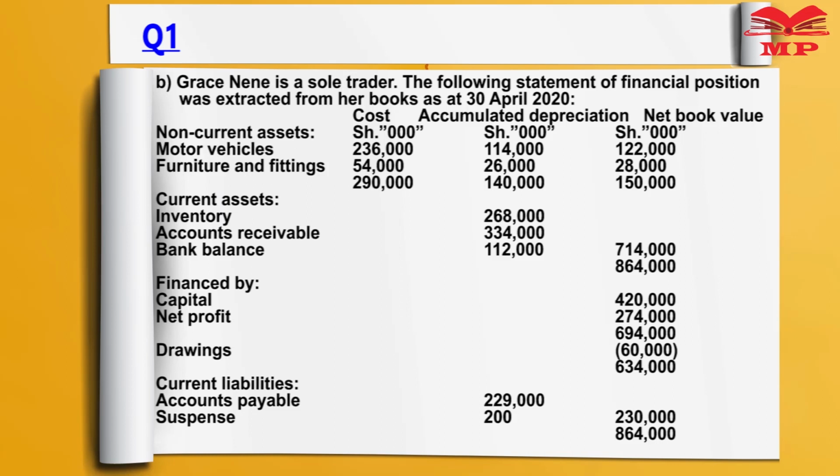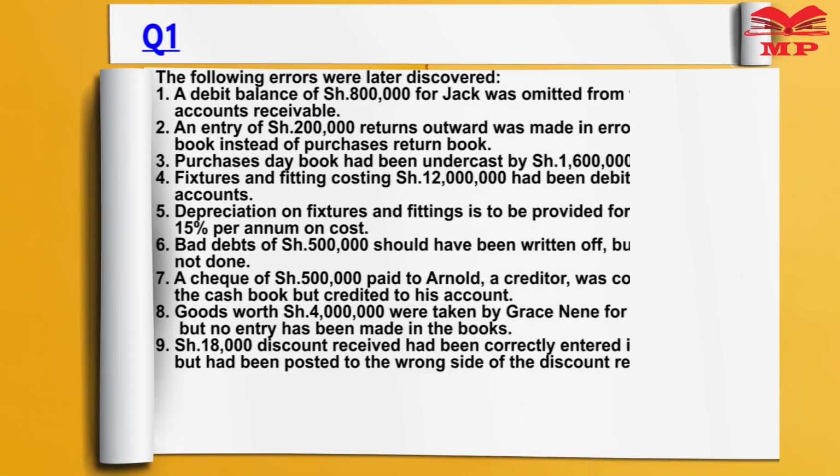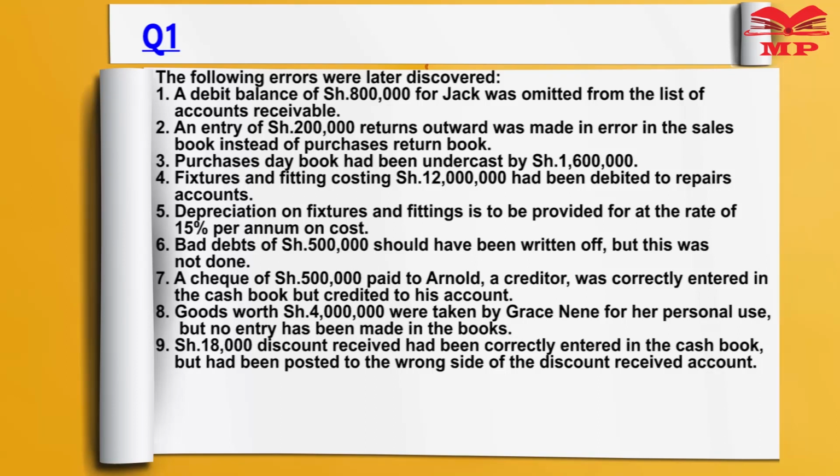Reading the information provided below this balance sheet, it says that the following errors were later discovered. Error number 1, a debit balance of 800,000 shillings for Jack was omitted from the list of accounts receivable. 2, an entry of 200,000 shillings return outwards was made in error in the sales book instead of the purchases return book. 3, the purchases day book had been undercast by 1.6 million.